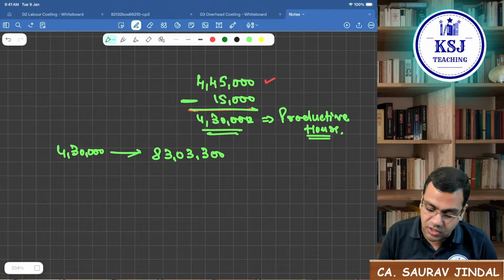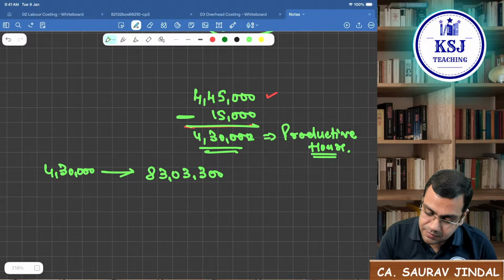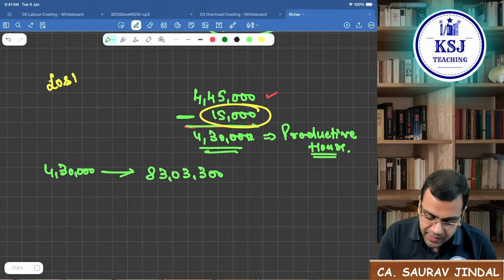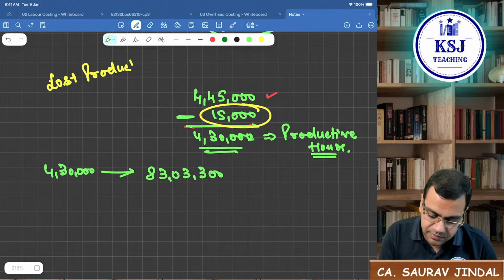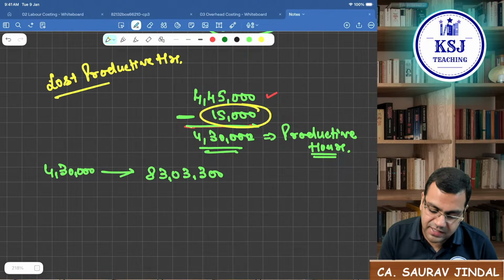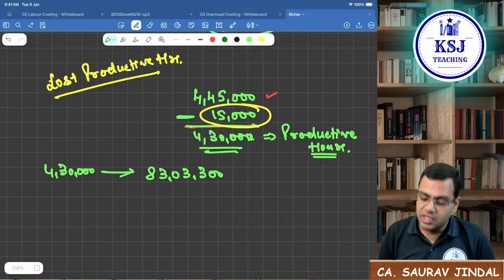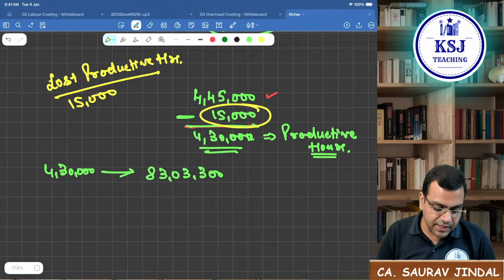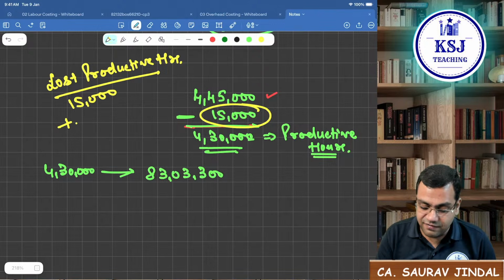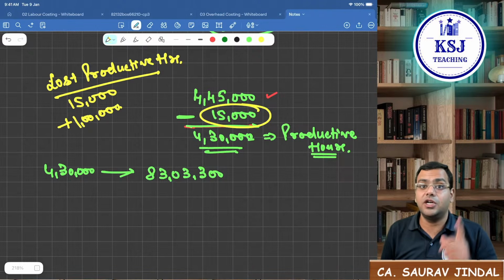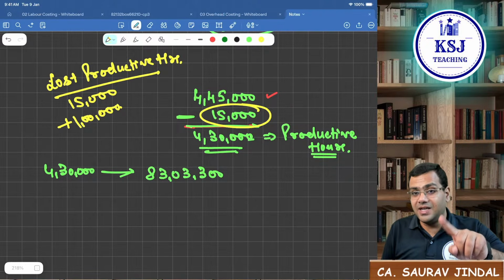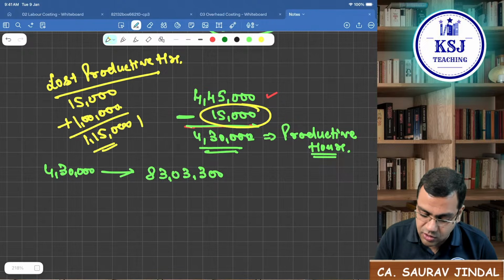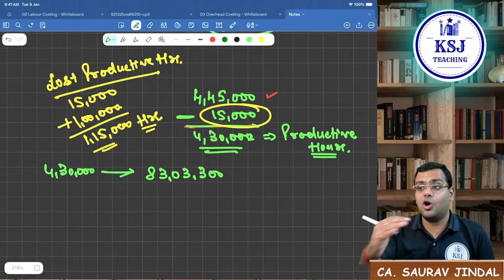Can we calculate the lost sale? If I want to find out my lost productive hours due to labor turnover, how many hours are lost? One, this 15,000 hours are lost because of the training of the new employees, isn't it? Plus, what else is lost? Sir, 1 lakh potentially productive hours were lost due to the delay in the hiring. So total loss is 1,15,000 hours. This is your total productive hours which are lost.